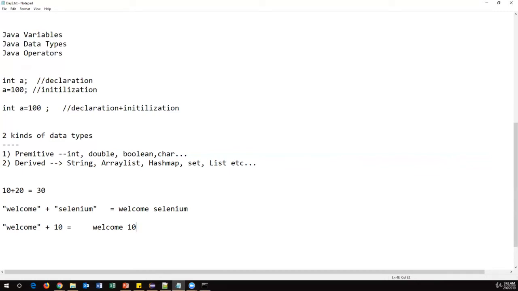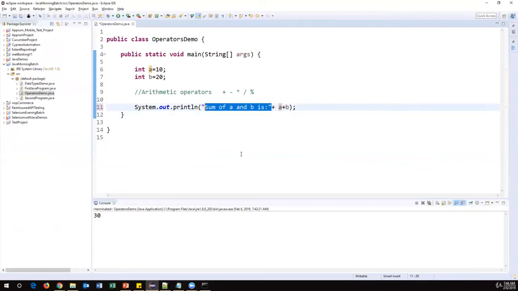These are the different scenarios where we can use the plus operator. So plus operator can be used as an arithmetic operator to perform addition, and plus operator we can also use to concatenate more than one value. So in these two different cases, I have used the plus operator as a concatenation operator. Here this is basically a string, "sum of a and b is", and I'm printing a plus b here. I want to concatenate this one and this one, so I have used the plus operator here. I have used multiple plus here. The second plus is used to perform addition between a and b, and the first plus is used for concatenating this one and the output.